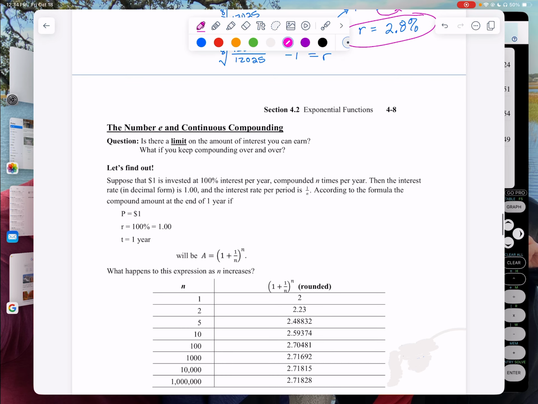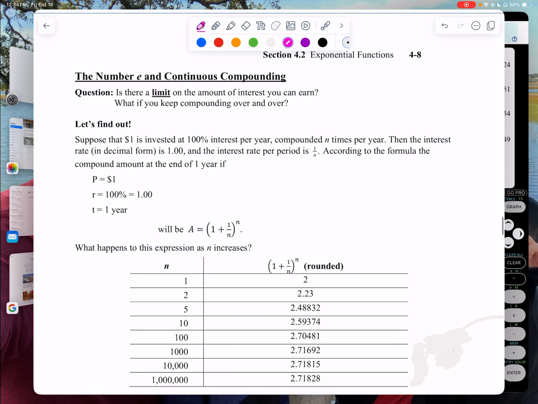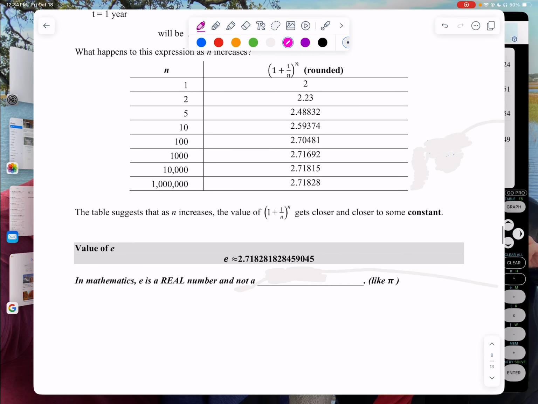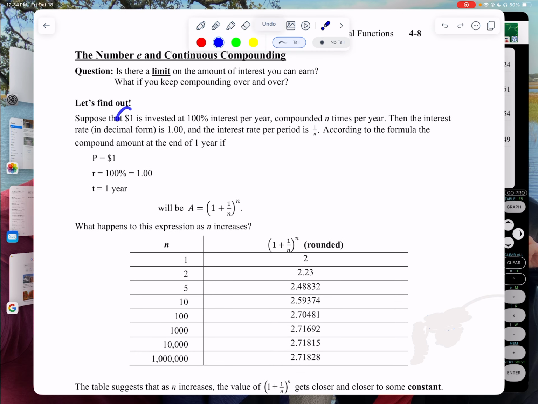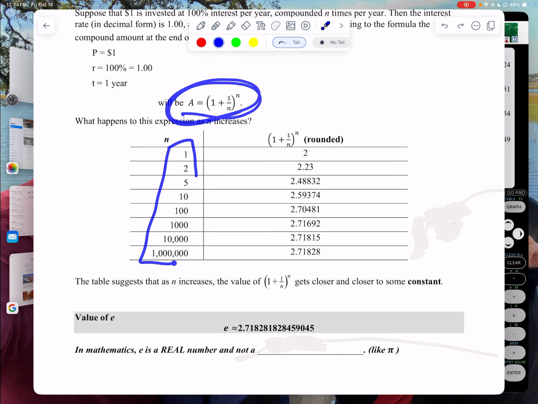So this is basically to develop this letter E. This is how we figure out the letter E. Notice I have $1. I've invested it at 100% interest, compounded n times a year, and I'm going to plug it into this formula. And I just keep increasing how many times I compound it. So it seems like I would keep going, and the more you compound it, the more money you're going to make, and all you need is $1. If you get it compounding all the time, you're going to make a ton of money. But that's not really what happens.